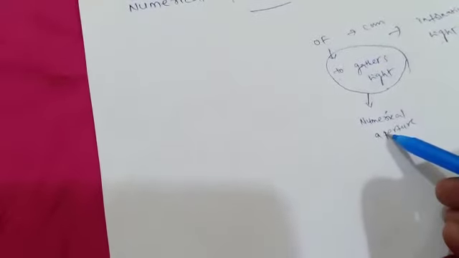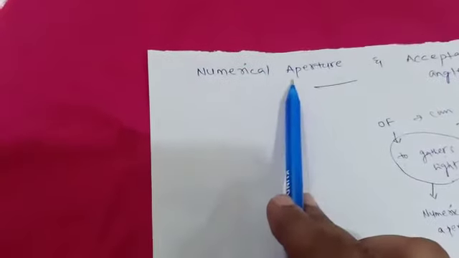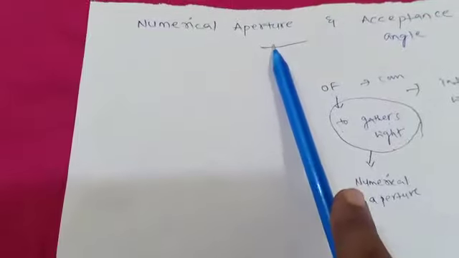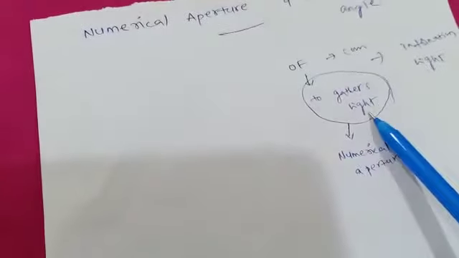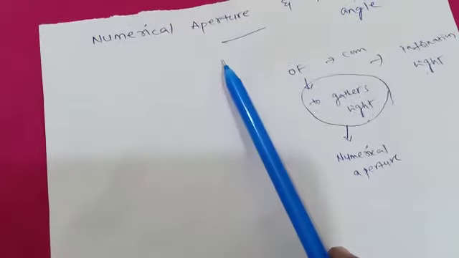For every optical fiber we must calculate the numerical aperture. Once we know the numerical aperture, that value gives the light gathering capacity. Okay, clear? The light gathering capacity of an optical fiber is known as numerical aperture.